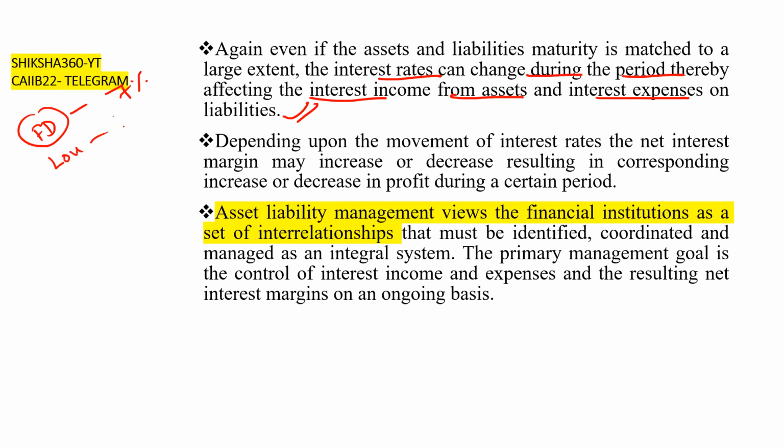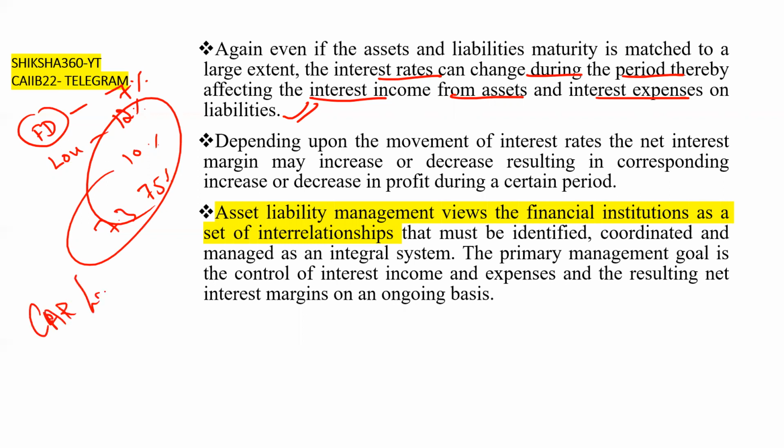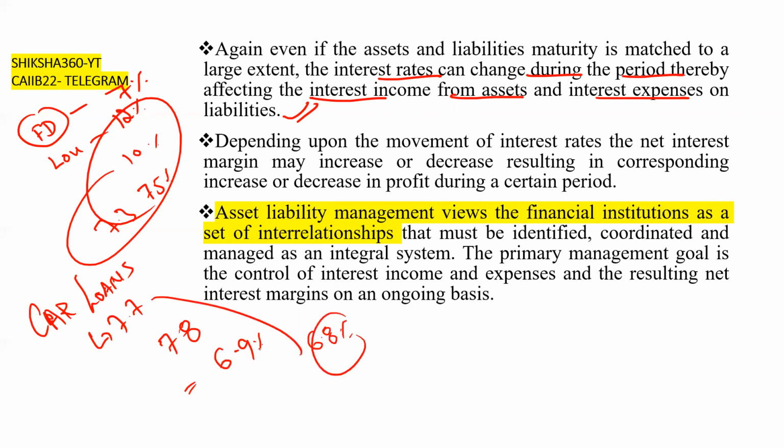So overall this affects the interest income. Like presently on the car loan, some banks are offering 7.7%, 7.8%. Even some banks, I have read somewhere, presently PNB is offering 6.9% or 6.8% on the car loan. So there is a gap between different banks only on the car loan, about 1%. Basically this is a large gap.